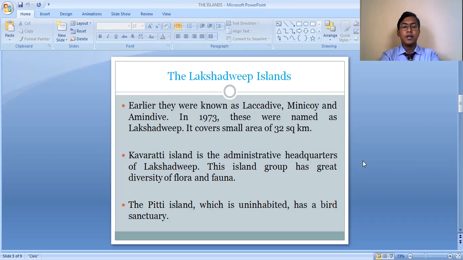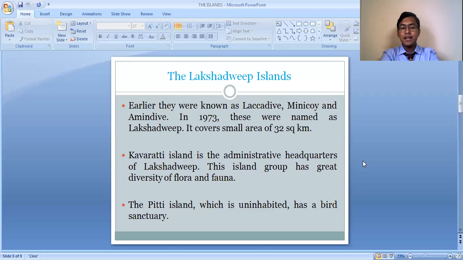So the Lakshadweep Island group is a small island group, which is basically made up of coral deposits, and the headquarters of the Lakshadweep Island group is Kavaratti Island. And in this island group, many small islands are there. They all together form the Lakshadweep Island group. Some of them are inhabited and some of them are uninhabited. Means in some of these small islands, human habitation can be found, whereas in some of these small islands, human habitation is not there.